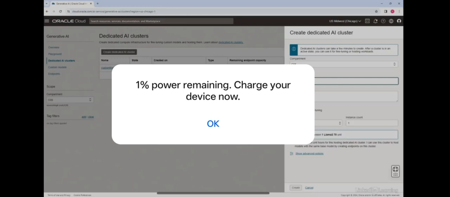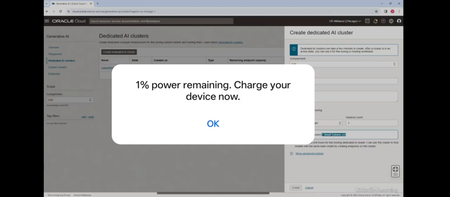So this, we will call it hosting cluster, and we can provide a description, and here it says hosting, and for the base model I'll pick command light. As you can see, this will provision 1 small cohere unit. And here you can see that the minimum commitment is different. It's saying I commit to 744 unit hours, meaning this runs for the entire month. So once you create this cluster, you are pretty much using it for the entire month.